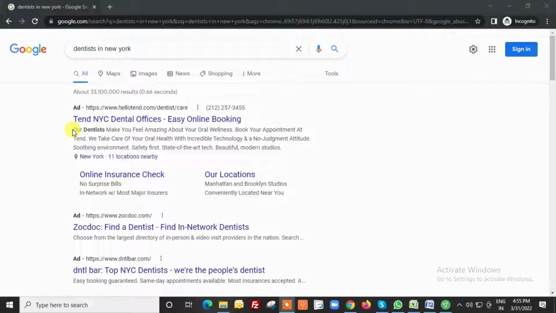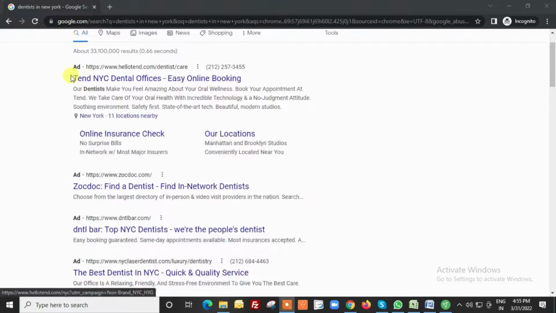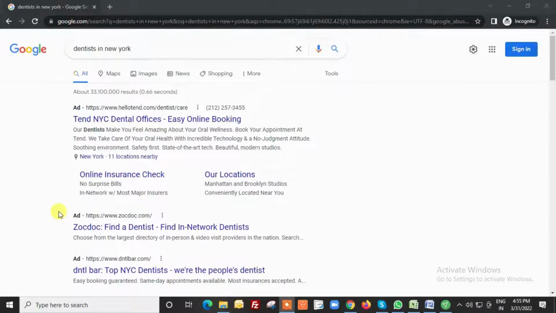So the Google auction decides which advertiser or website wins the first position, second position, third position, fourth position, and other positions. There is a system. Let's say, for example, there are only 4 advertisers: one is paying $4, the second is paying $3, the third is paying $2, and the fourth is paying $1.